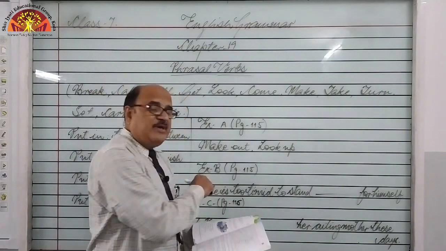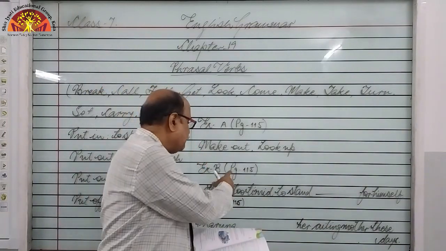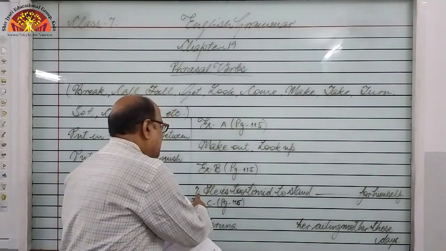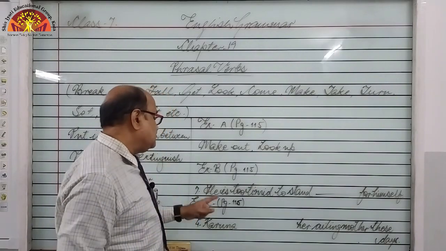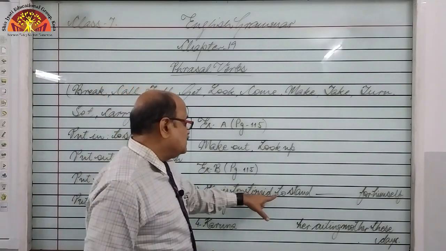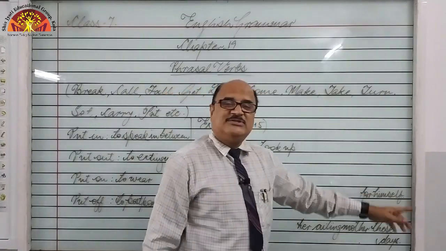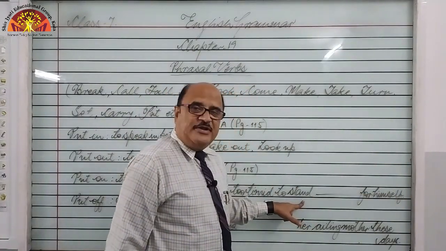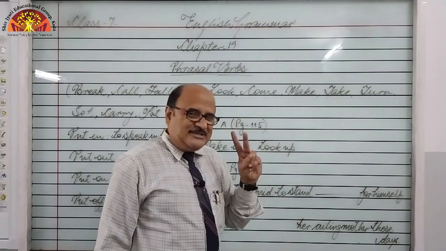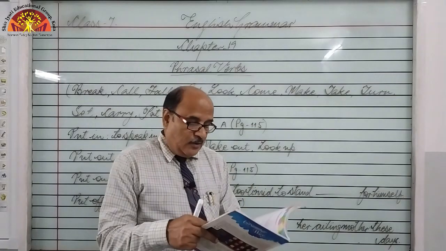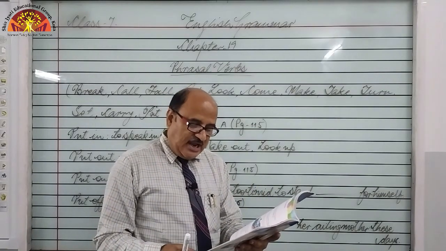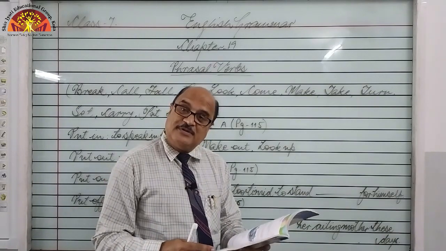Next is exercise B on the same page, page 115. Randomly I am going to take out one sentence, and that is sentence number 7. What is the sentence? He is too timid. Timid means coward. To stand for himself. Stand, the main verb, is already there. We have to add only a preposition, and two options have been given to you, right? You can see up and out. Stand up or stand out for himself.